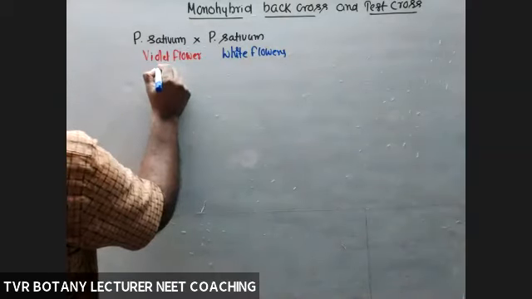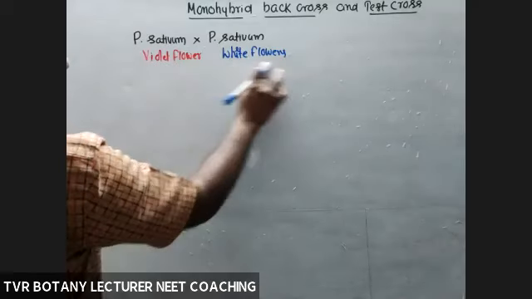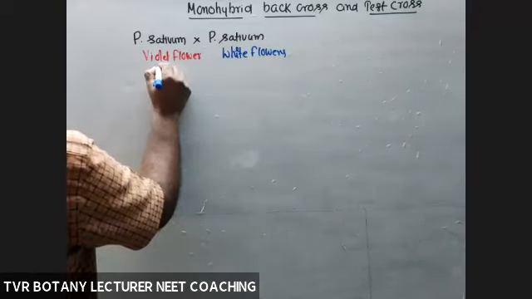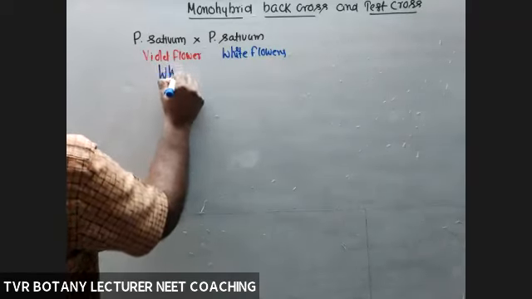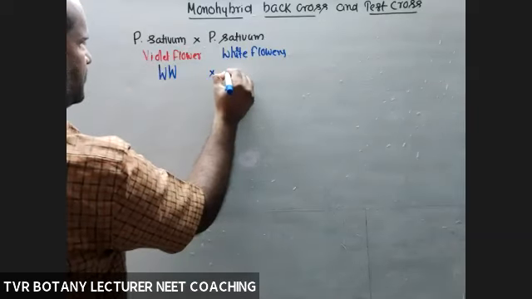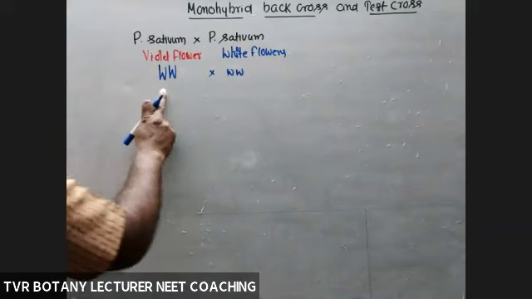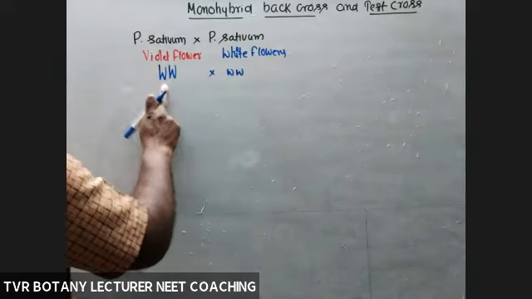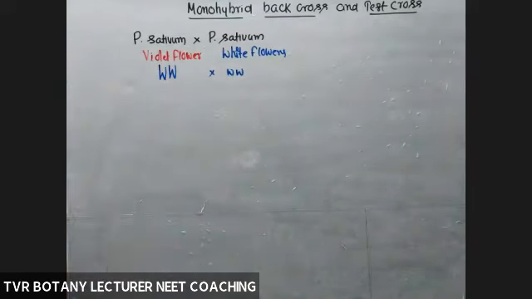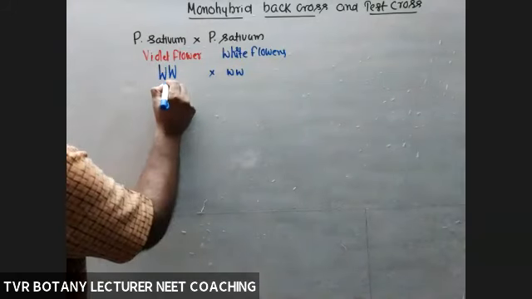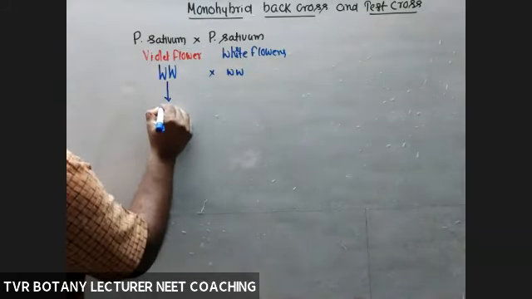So this is about phenotype and genotype: capital W crossed with small w, homozygous dominant and recessive. From this, what about the number of kinds of gametes?